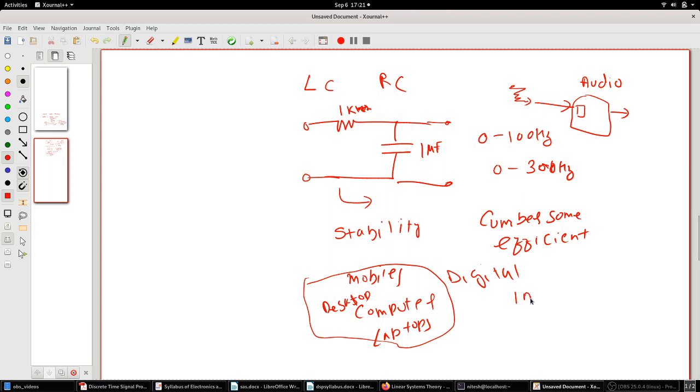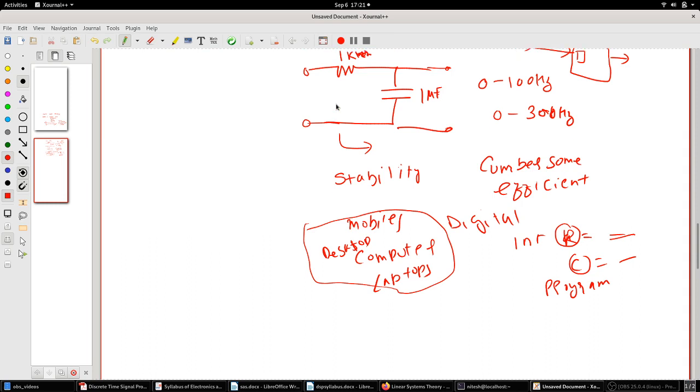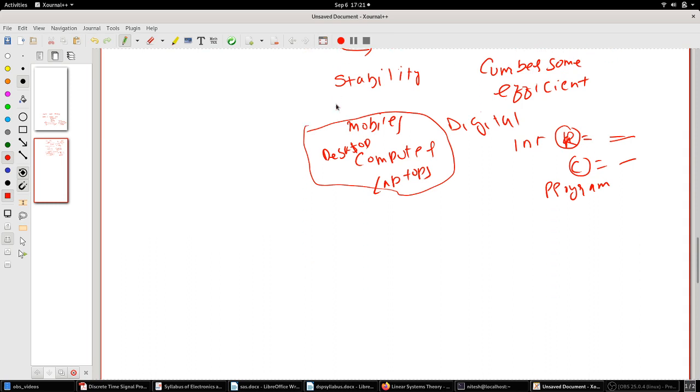So when I do int a equal to something, or r equal to something, and c equal to something, and I'm implementing this particular filter using a program, if tomorrow the specification changes, I just need to change the value of r or c, which is a variable. Okay, that becomes more convenient compared to changing these components here. So that's why people prefer now going into the digital domain for processing.